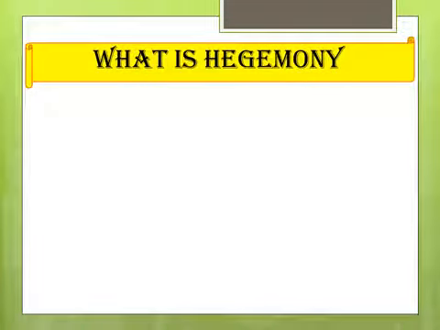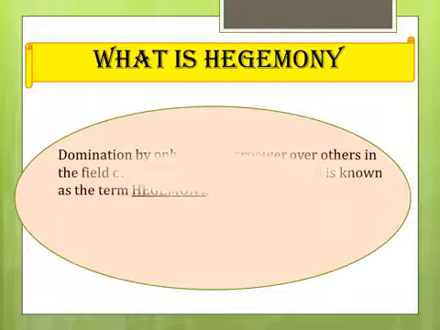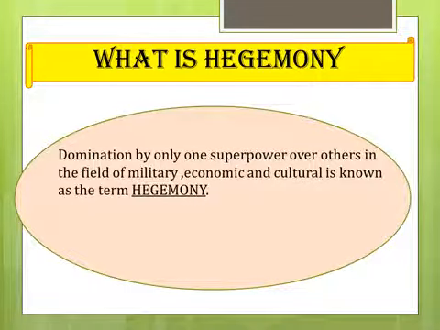Before we go through the types of hegemony, first we have to know what hegemony is. I hope from the previous few videos you all got an idea about hegemony, but let's recap once. Hegemony is nothing but one kind of domination which is done by one superpower over the others, whether in the field of military, economic, or culture. So basically the term hegemony is a domination by only one superpower.